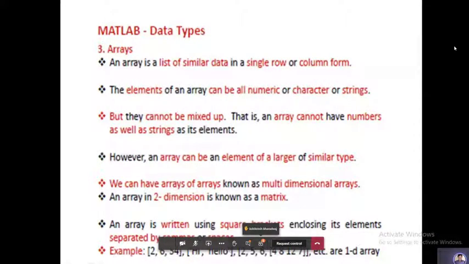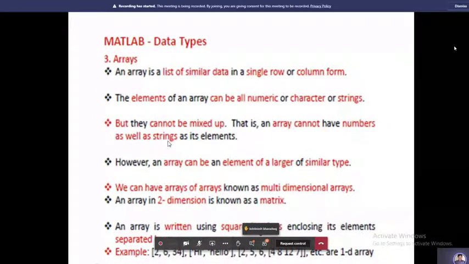If you take another array, it should have only characters or strings. You should not mix these two things. In arrays it is not possible to mix those things. Why? Because if you are closing with square brackets, it will take it as an array. Please be careful when mixing numbers and characters, it will not accept. It will show an error. This is a way to represent arrays.